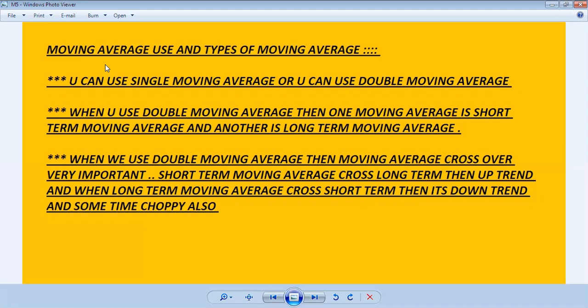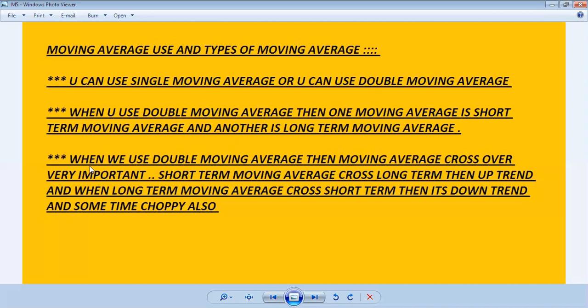Like if we calculate a 10 day moving average and another moving average, a 20 day moving average, then the 10 day moving average is the short-term moving average and the 20 day moving average is the long-term moving average here. I will show this in this picture also.